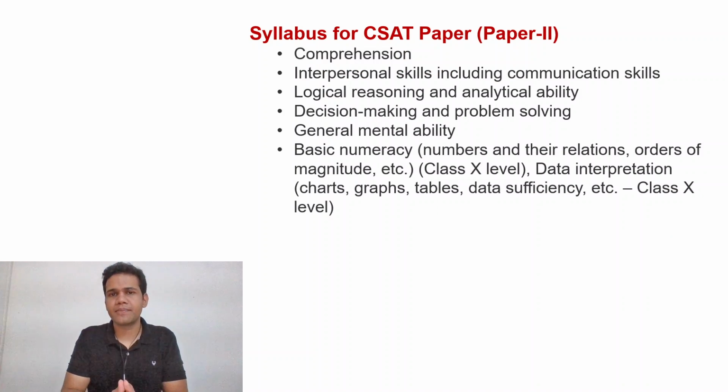Now let's move on to the syllabus for CSAT paper 2. Here you will be judged on your comprehension skills. You will be given a number of passages, wherein you'll have to answer on the basis of those passages. The second type is your logical reasoning, analytical ability, numeracy skills, basic reasoning, data interpretation, quantitative aptitude. But you don't have to worry about it. Please don't fret, because it's just a very basic level, just class 10 level. So it's not a very difficult paper.